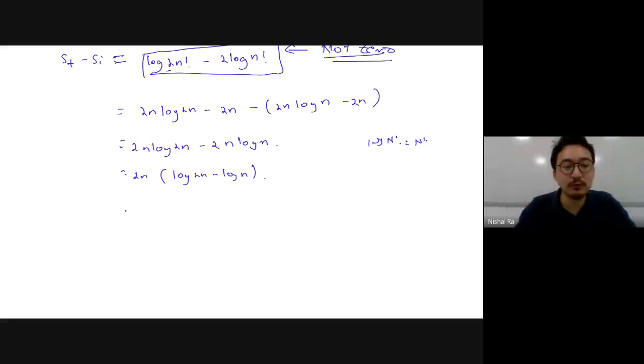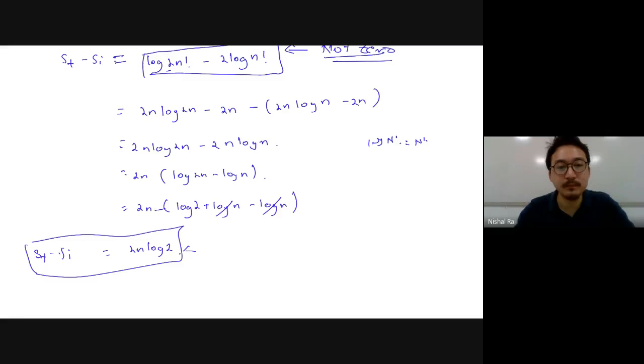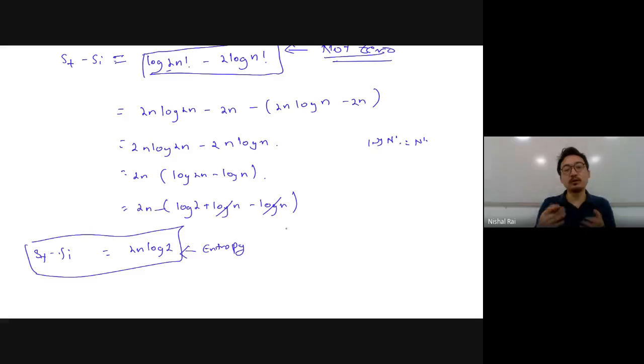So what you can do is take 2n out, and write this as log 2 plus log of n minus log of n. The log n terms cancel out and it will be 2n log of 2. Now the change in entropy is not 0. It's saying that the final entropy is more. The entropy increases, but the particles are identical, so the change in entropy should be 0, because there shouldn't be any more randomness.